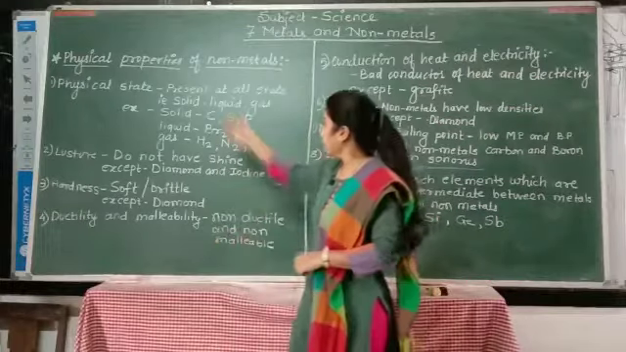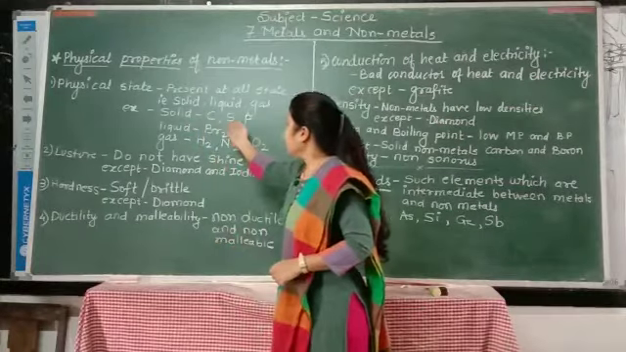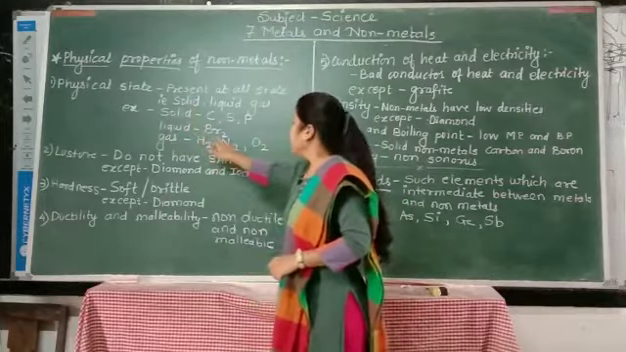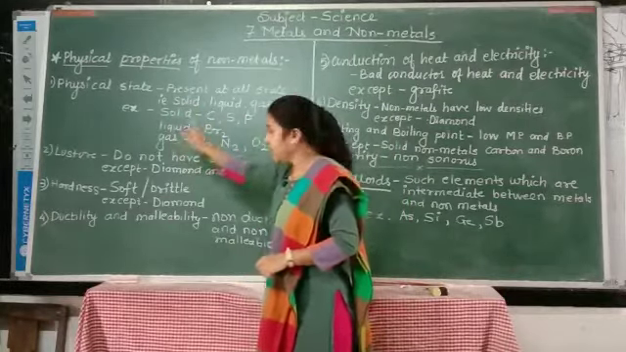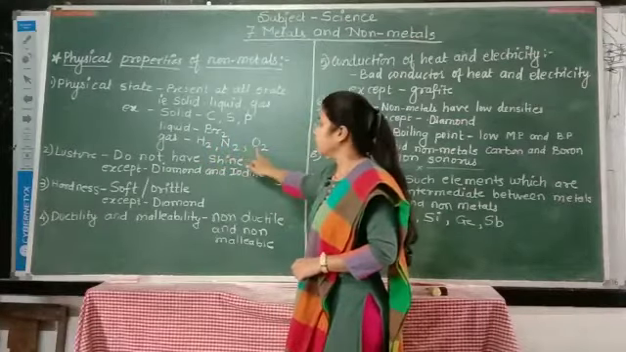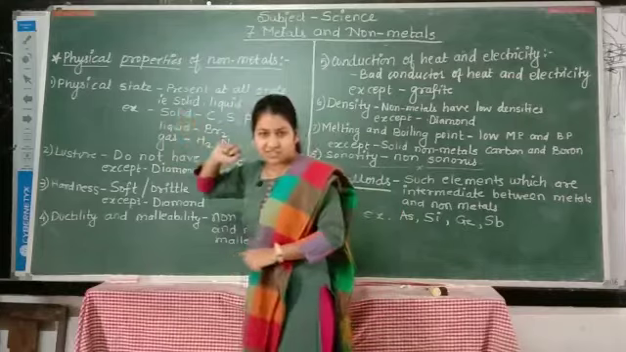Let's recall. Carbon, sulfur and phosphorus are present in solid state. Bromine is present in liquid state. Hydrogen, nitrogen and oxygen are present in gaseous state.